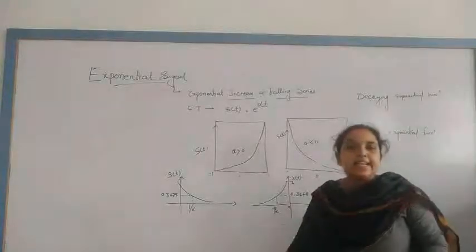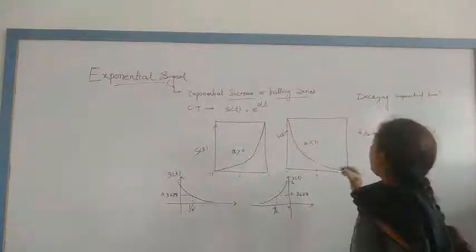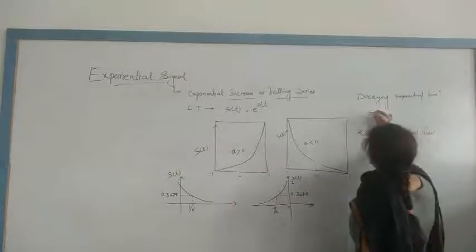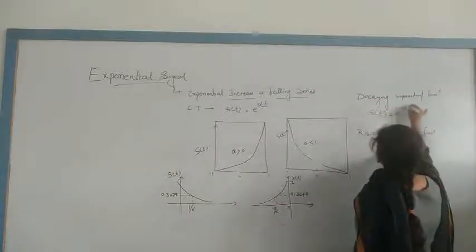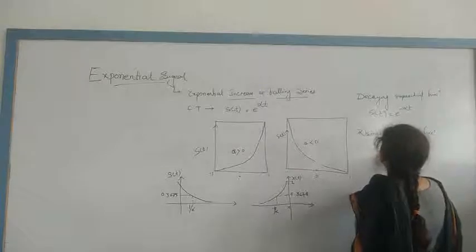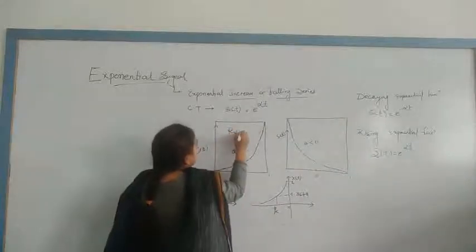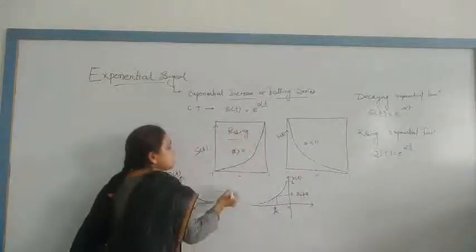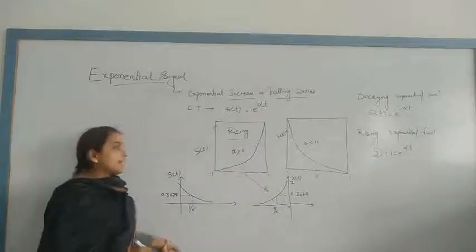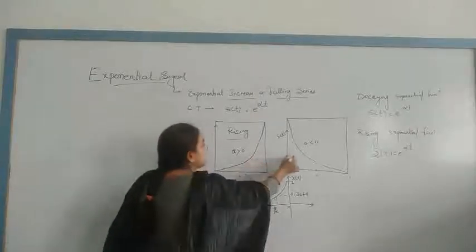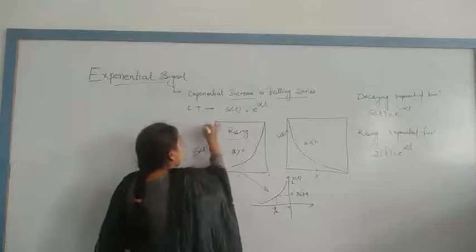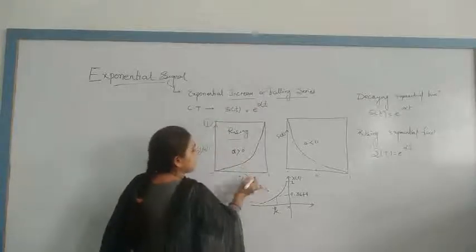When it is decaying, s of t is equal to e to the power minus alpha t. When it is rising, s of t is equal to e to the power alpha t. It is nothing but a rising signal, gradually rising. This is indicated here, gradually rising, and I indicated its diagram here.